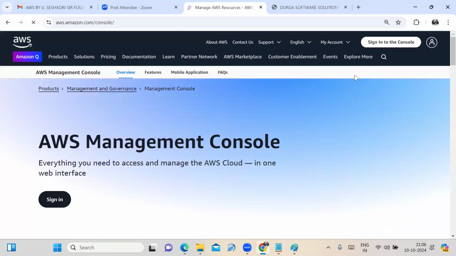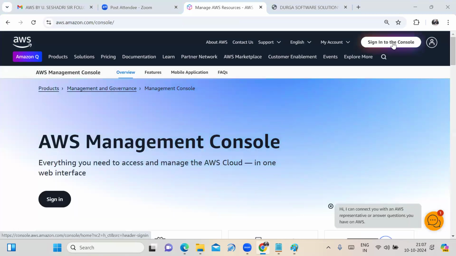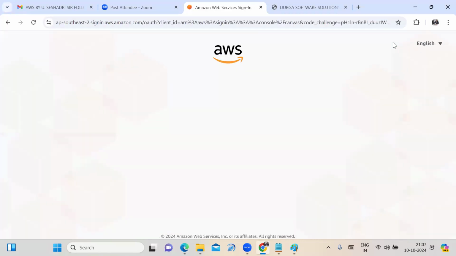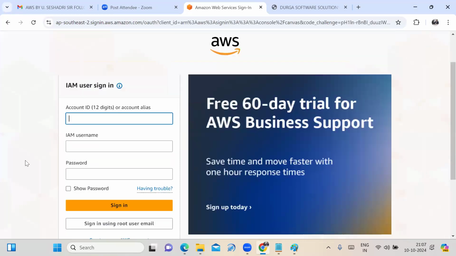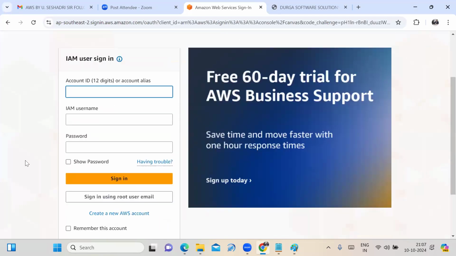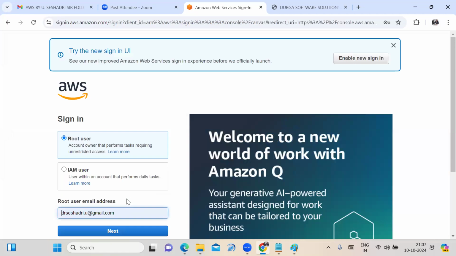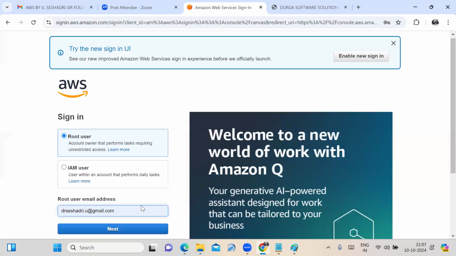Once your AWS free tier account is created, we have to sign into the AWS management console. Every day, whatever services I have to explore, we have to practice them by signing in using the root user. There are two types of users. Every day we sign in using the root user. Whatever mail ID you gave at the time of creating your AWS free tier account, that is the mail ID you need to enter.